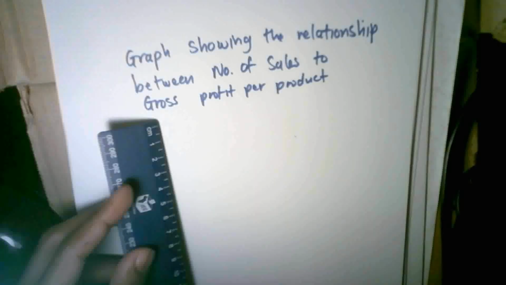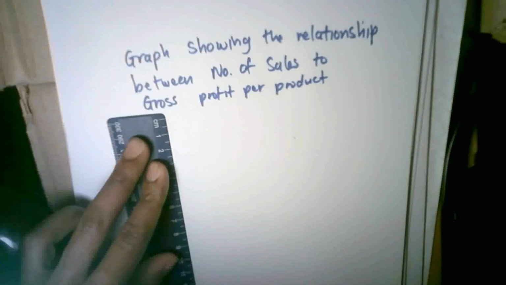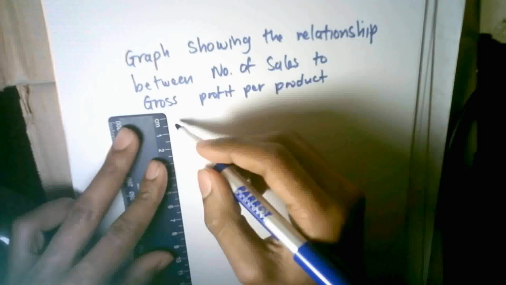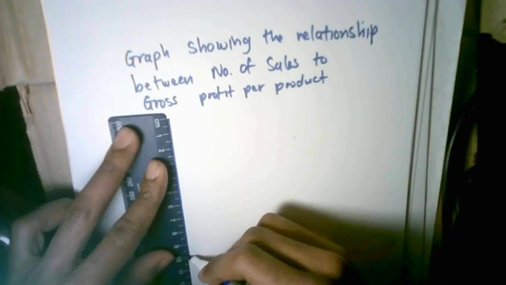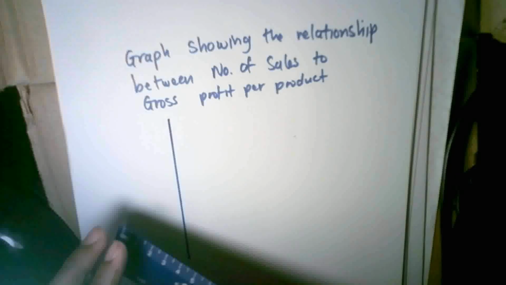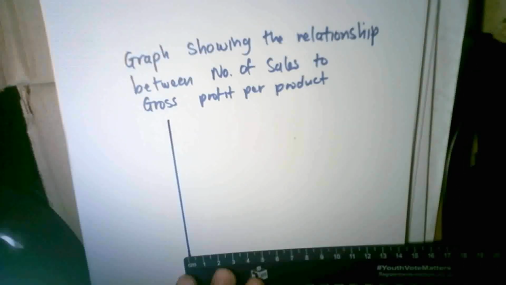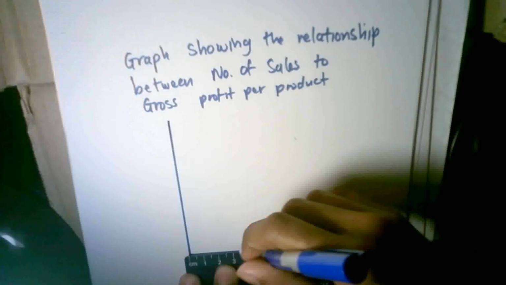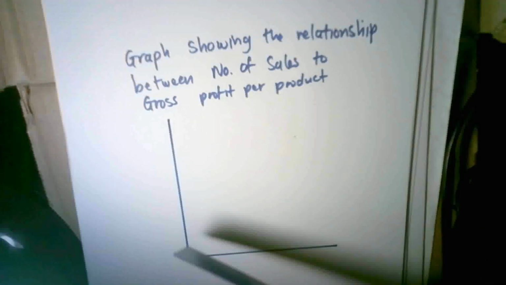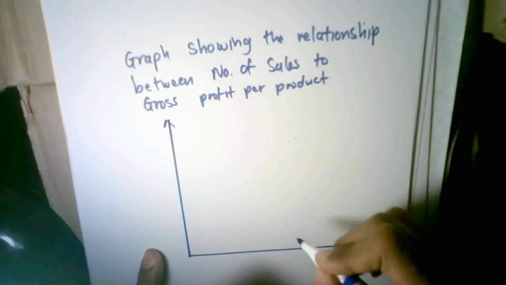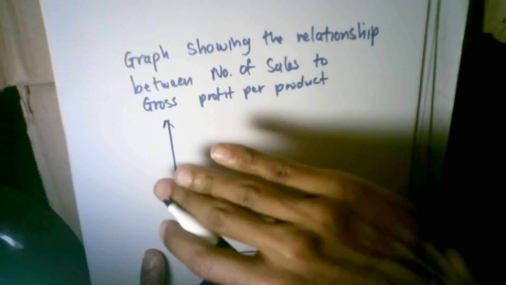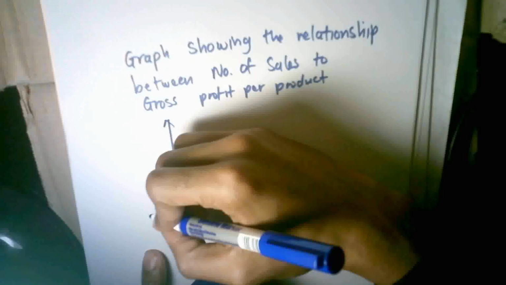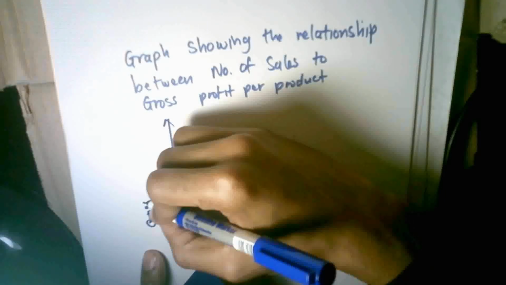Right, so you're going to take your ruler and you're going to draw your graph. I have my vertical axis and I have my horizontal axis as such. So on the vertical axis, I have the gross profit per product.